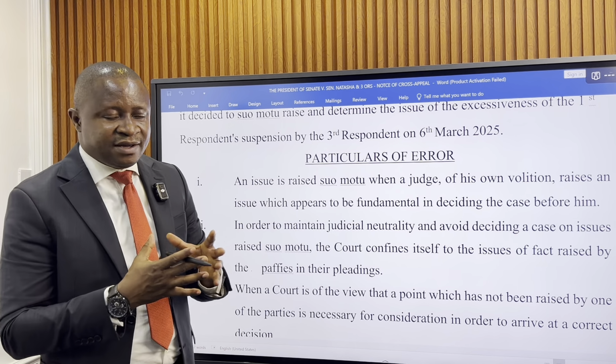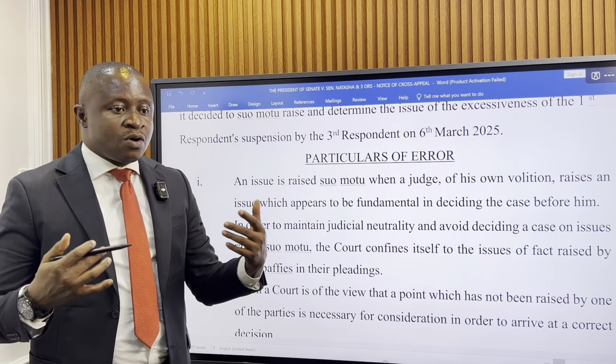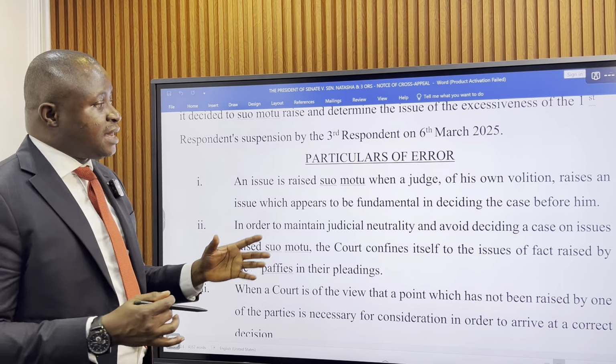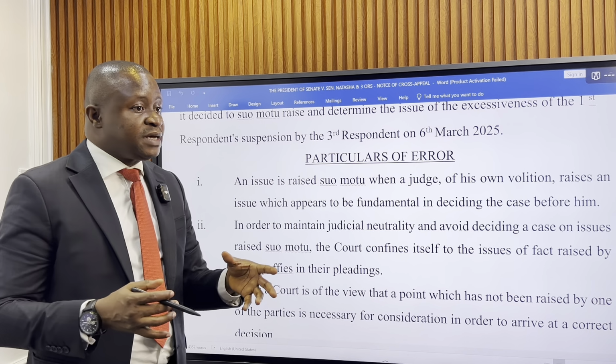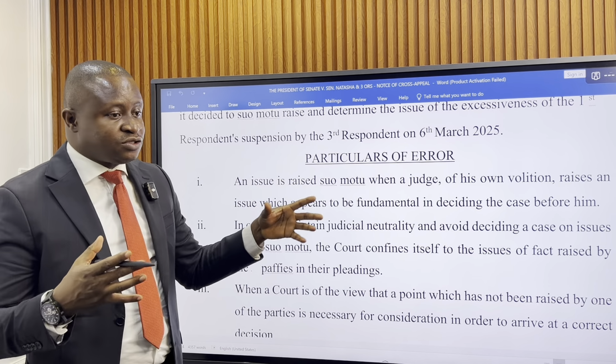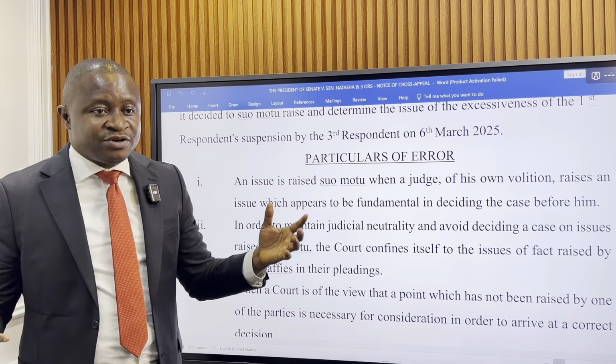So there was no pleading on this, and therefore they are saying that the trial court ought to have restricted itself to what Natasha filed, and that if in the course of writing judgment there was need to raise the issue of the duration, the trial judge ought to have called everybody to come and address the court.